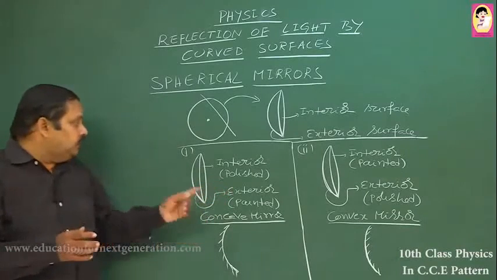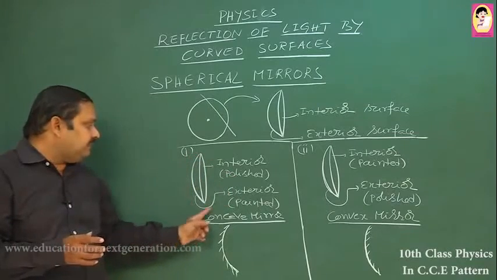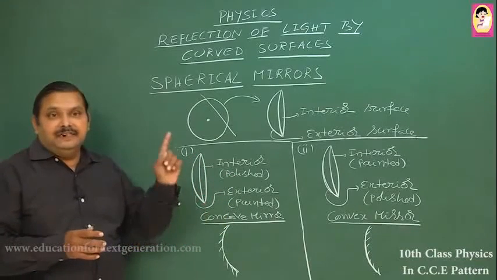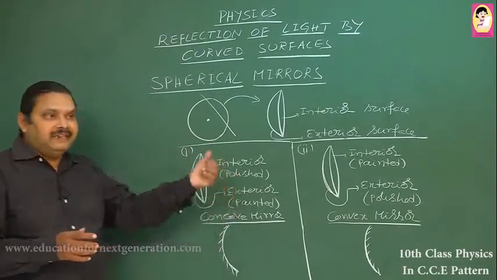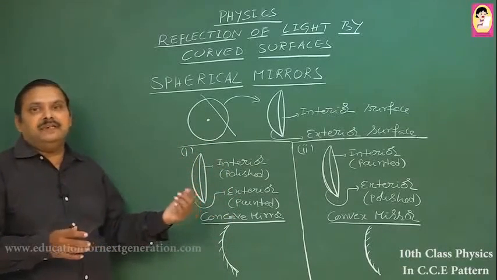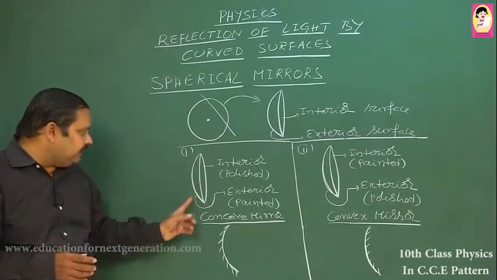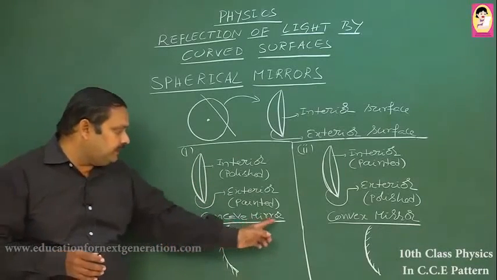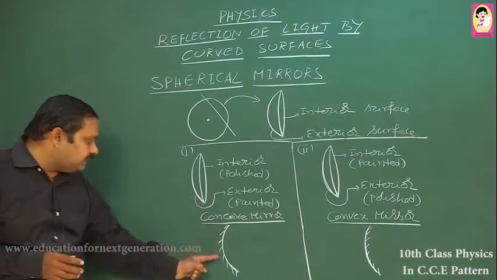So, the interior surface is polished and the exterior surface is painted. The interior surface acts as a reflecting surface, whereas the exterior surface behaves as a non-reflecting surface. Such a type of mirror is called a concave mirror. A simple diagram of the concave mirror is like this.